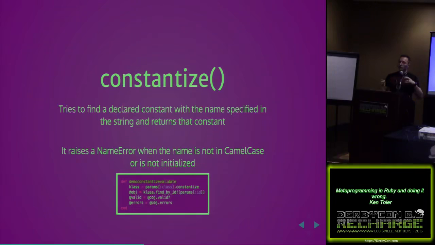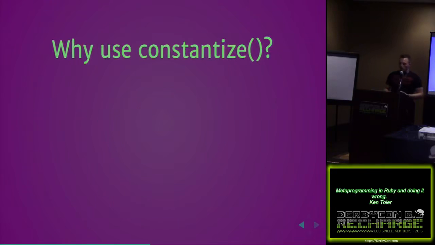And this is a reduced, dumbed down version of something that was actually found in an open source project in GitHub. But basically what's happening is a class is being created. It's running constantize to say, hey, is this a constant? Is this an object? And then it's running the find by. So it's using it as a validation method.